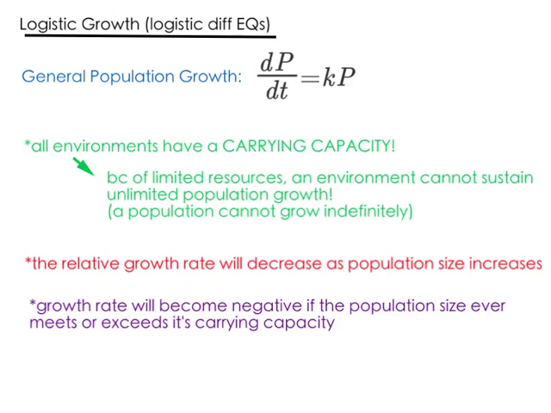When that happened, the government stepped in and imposed restrictions on how many children a family can have, and that worked to decrease the growth rate and brought the population size well under the carrying capacity, and it alleviated a lot of the issues.